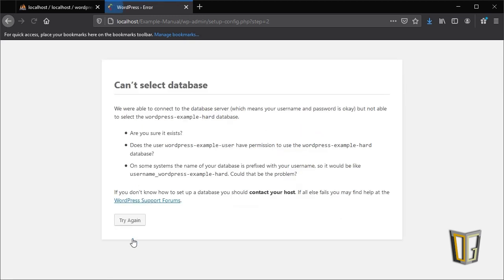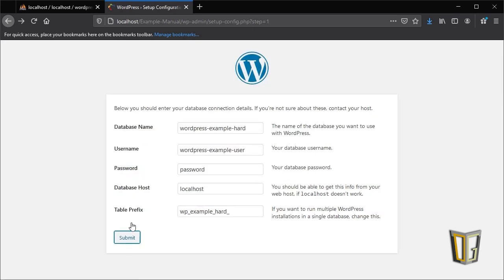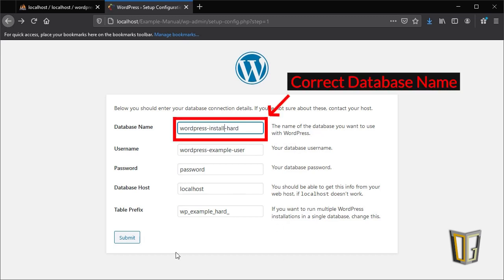If there's a connection problem, such as you typed in the wrong database name, WordPress will tell you. All you need to do is click Try Again, and the guide will take you back to the database form. Double check your username, password, and database name, remembering everything is case sensitive, and try again. If you run into trouble, you may need to contact your host provider.